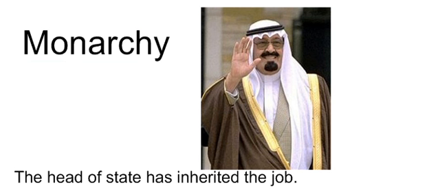The first form of government we'll talk about is monarchy. And in a monarchy, there is one person who is in charge of the government. There's one person as the head of state. That person is the king or queen, and they have inherited their job. So they might have inherited the job from their mother or father, or perhaps from a sibling who passed away who was king or queen. Pictured here is King Abdulaziz of Saudi Arabia, and he is the monarch there. He's the head of state. He's in charge of the government.